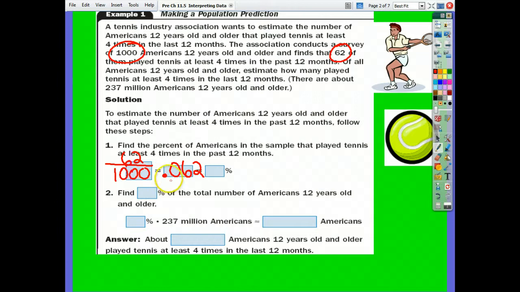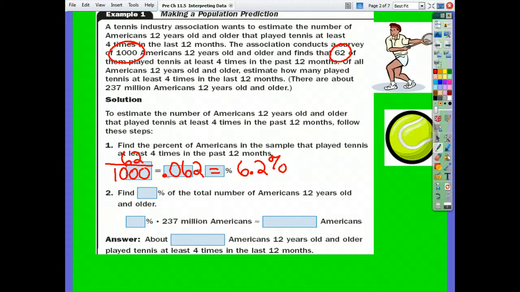Take it times 100, and that will equal 6.2%. So 6.2% of those 1,000 Americans played tennis 4 or more times in the last 12 months.